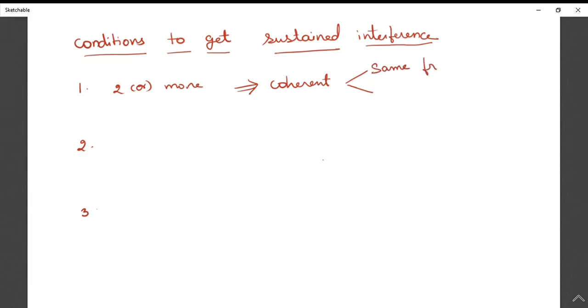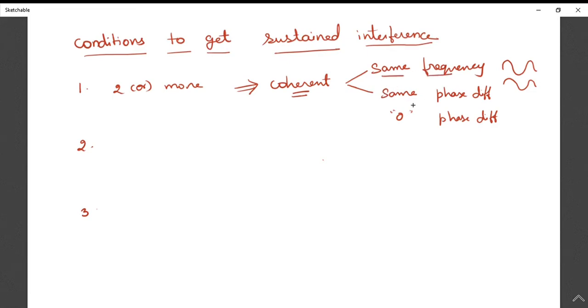The number of cycles per second is the frequency. So if you are considering two waves, both should have the same frequency and they have to maintain the same phase difference, or zero phase difference. So this is one important criterion. Coherent means both waves should have the same frequency, and they have to maintain a constant phase difference, or zero phase difference. This is the first point.